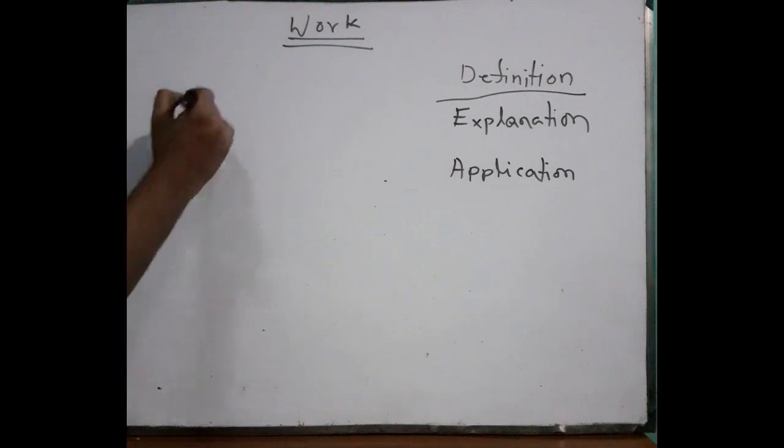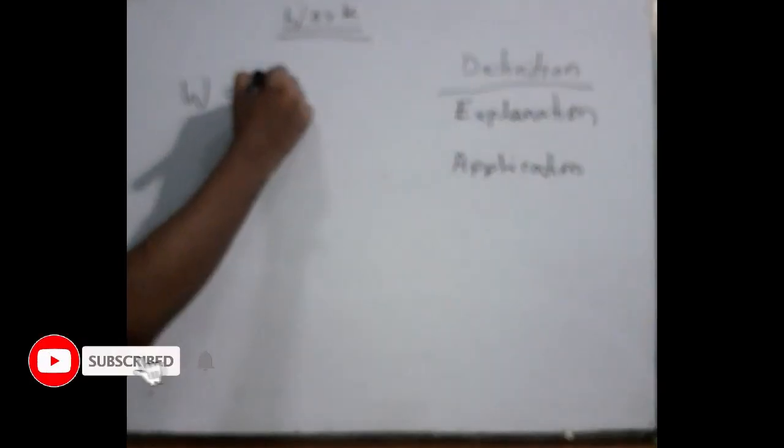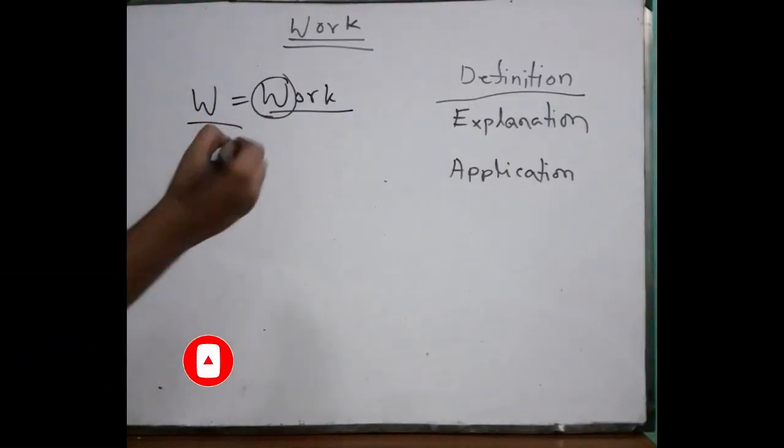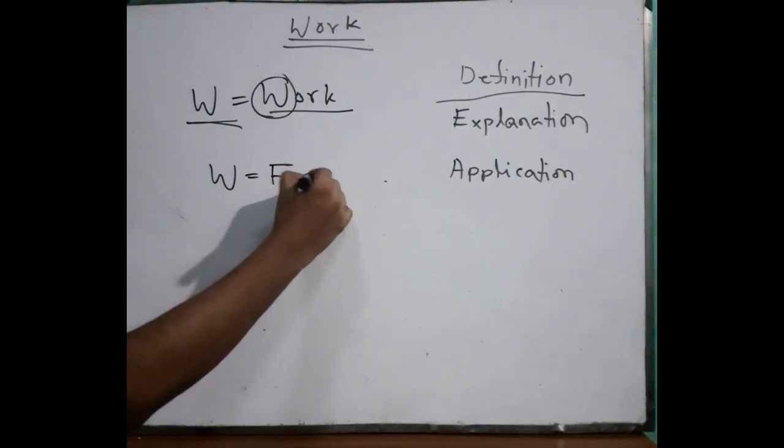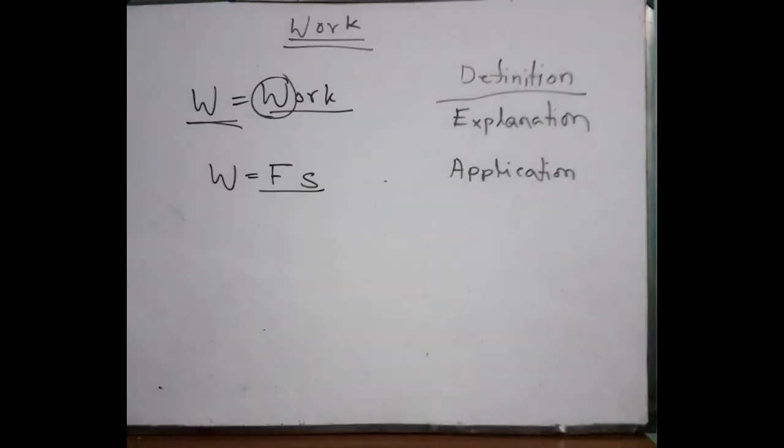indicated by the W, work, just normal formality. Work can be indicated by W. Already I have told you that work is a measurement, right? So if work is a measurement, then we can measure the W, but how? By multiplying force and displacement. But of course it is a normal product of force and displacement, because think about it.